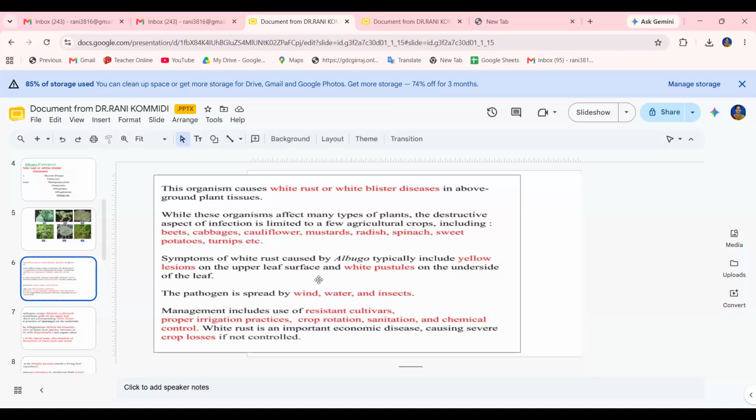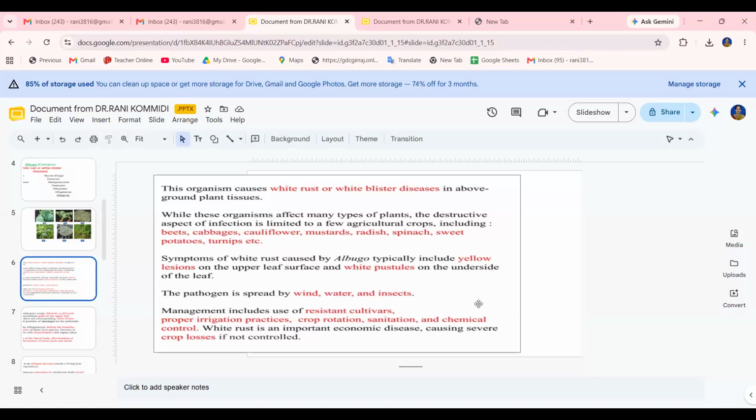So the symptoms of white rust caused by Albugo typically include yellow color patches and lesions on the upper leaf surface and some white pustules on the underside of the leaf also. The pathogen is spread by wind, water and insects.